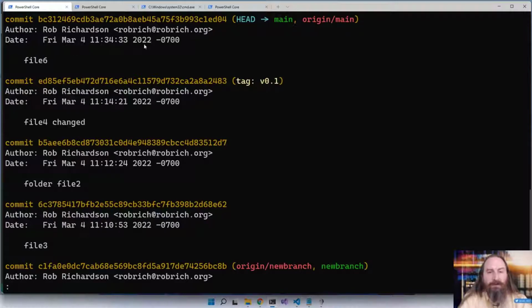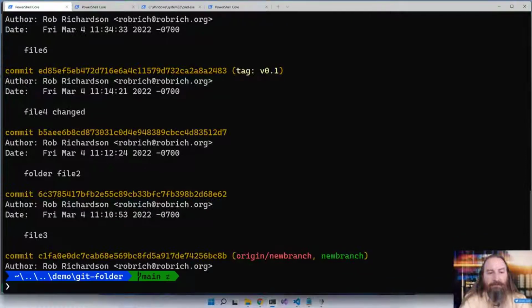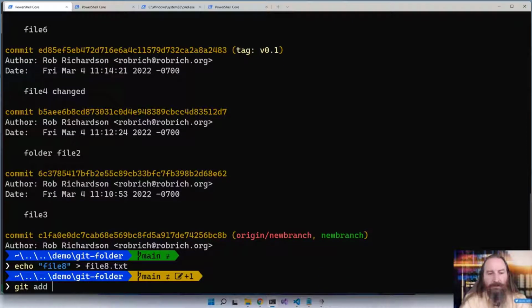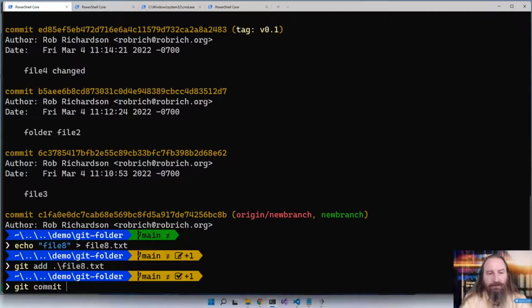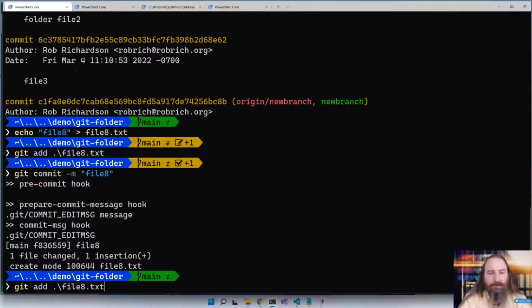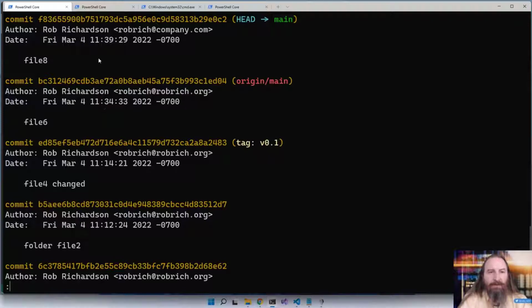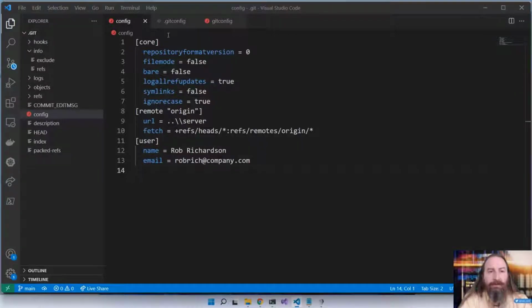Now that doesn't change any of my existing commits. They still reference my old email address because that was the configuration when I created it. But if I do echo file 8 to file8.txt, git add file8, git commit -m file 8. Now in my new stuff, great to see that automation in place. Let's take a look at git log, and we can see that my new commits have that new configuration details.